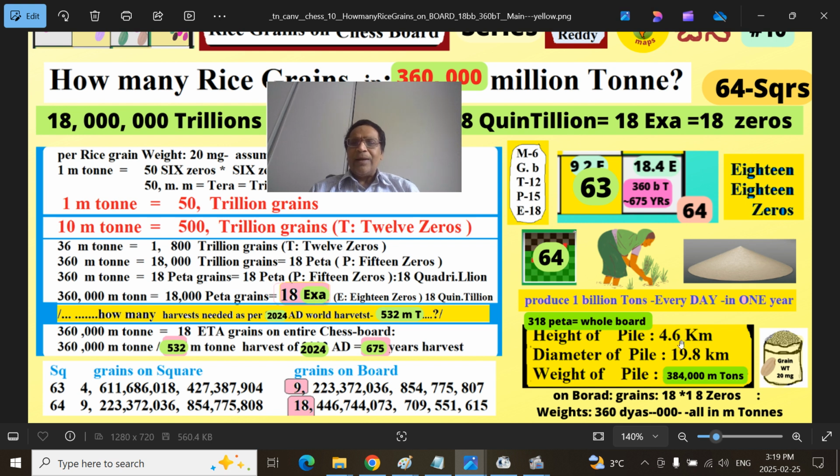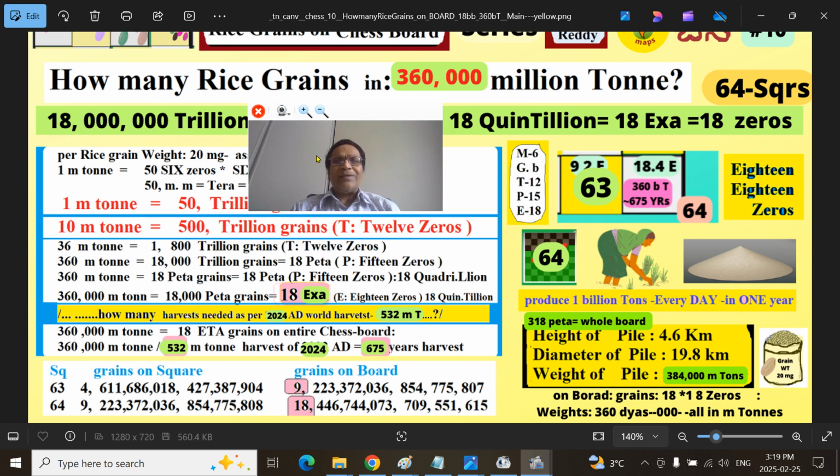the height is around 4.5 kilometers, diameter at the base around 20 kilometers. They come out with a weight of 384 followed by 30 million tons. But by my calculations, we come up with around 360. Why is there a difference between this 360 and 384? The reason is how the other author has calculated, assuming the average weight of the rice grain. So that is the minor difference, but I am trying to tell you that you should not get confused